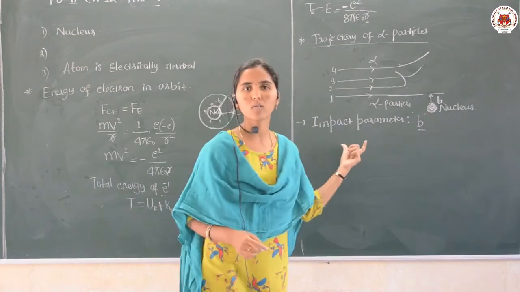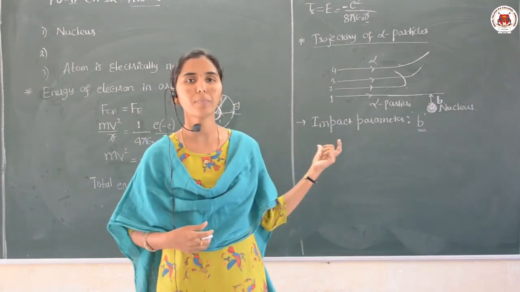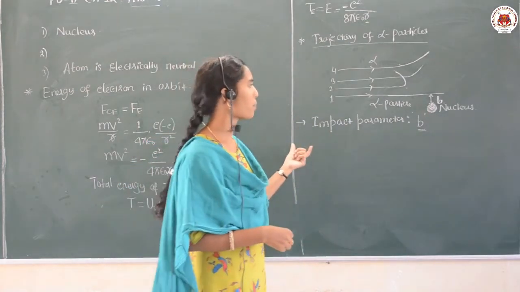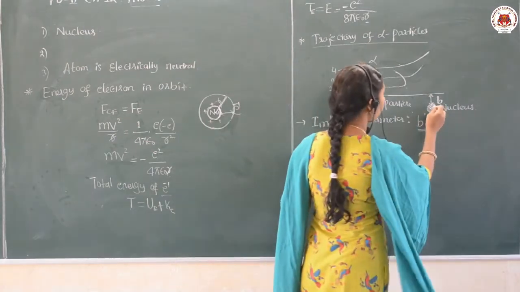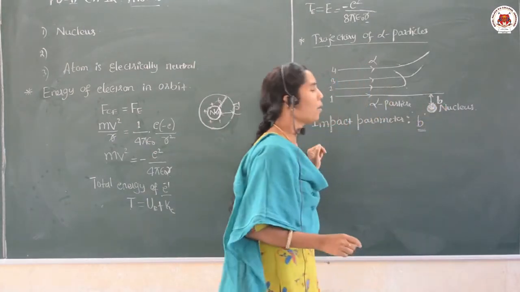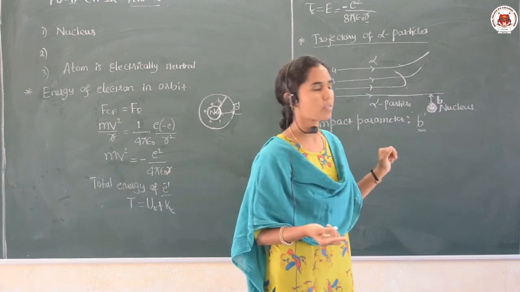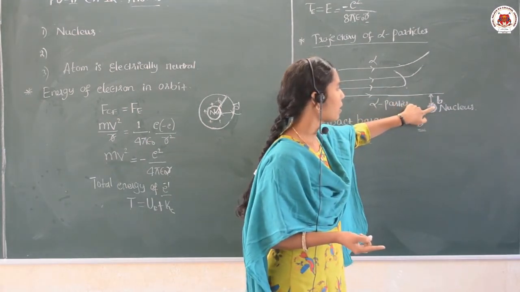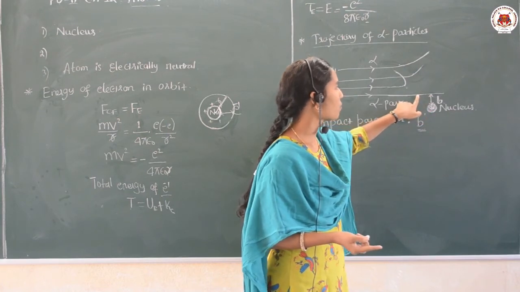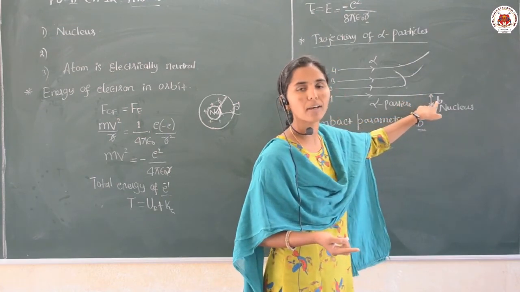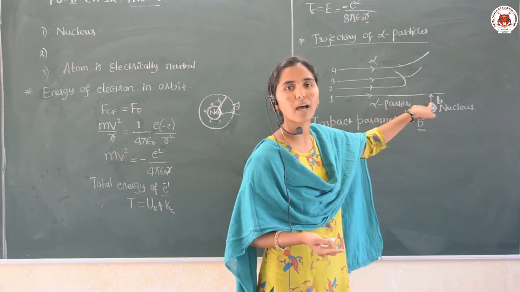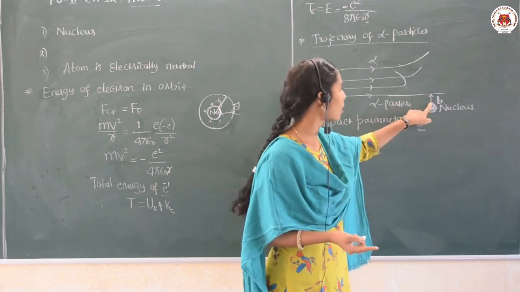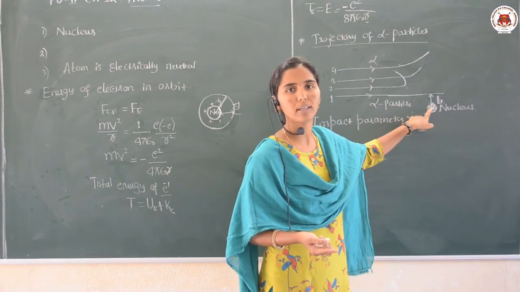Once the question came, define impact parameter. What is the impact parameter? The impact parameter is the perpendicular distance between the incident path, or initial path, of the alpha particle and the center of the nucleus.